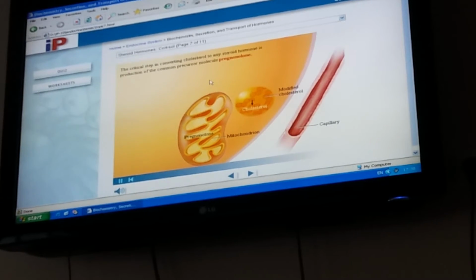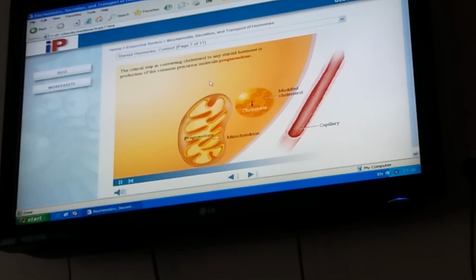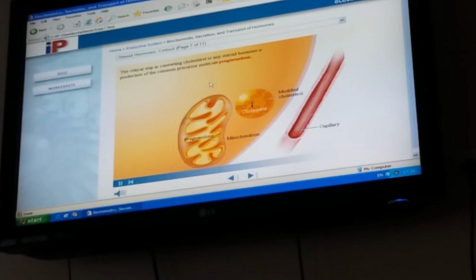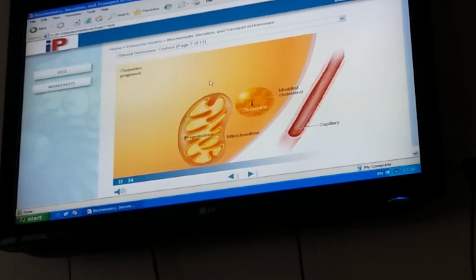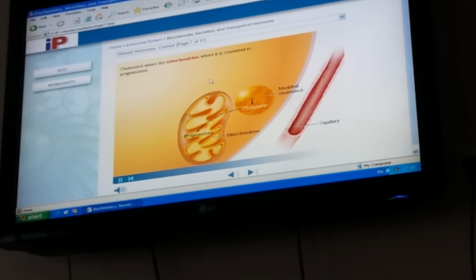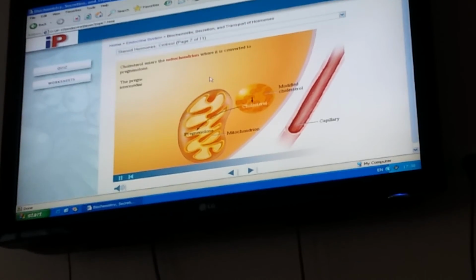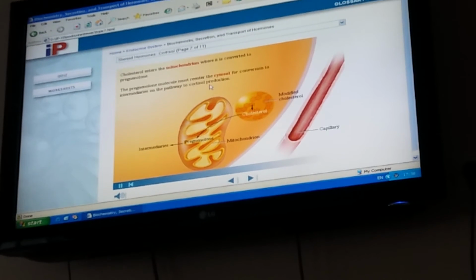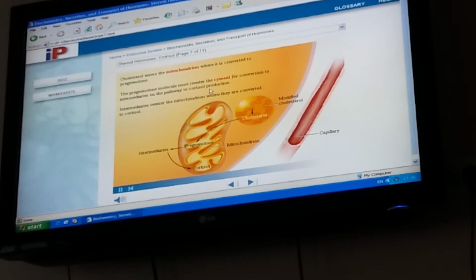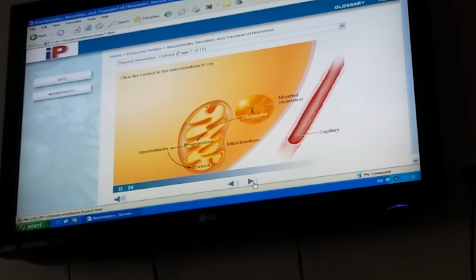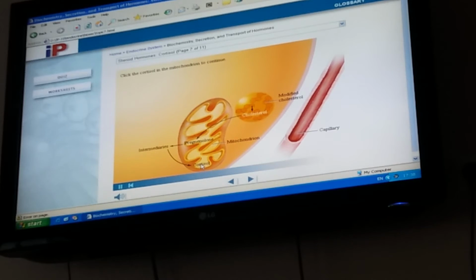The critical step in converting cholesterol to any steroid hormone is production of the common precursor molecule, pregnenolone. Enzymes for the production of pregnenolone reside on the inner mitochondrial membrane. Cholesterol enters the mitochondrion where it is converted to pregnenolone. The pregnenolone molecule must re-enter the cytosol for conversion to intermediaries on the pathway to cortisol production. Intermediaries re-enter the mitochondrion where they are converted to cortisol. Click the cortisol in the mitochondrion to continue.